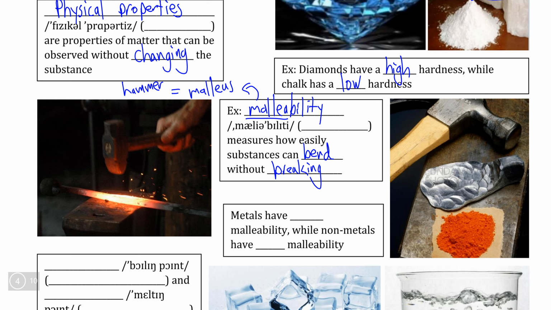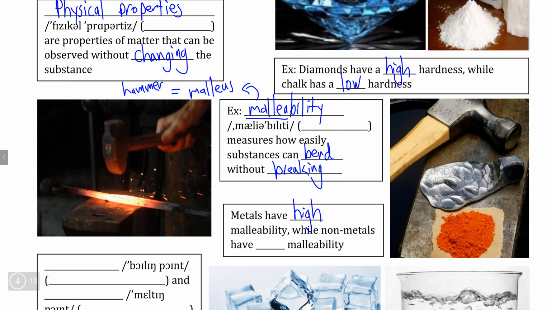Now, we can see in these pictures here that malleability is very important for blacksmithing and other examples of metalworking because metals have a very high malleability, meaning that when they're hammered, they don't shatter into tiny pieces of powder the way that chalk or this orange powder does, and instead they reshape themselves into a slightly different structure.